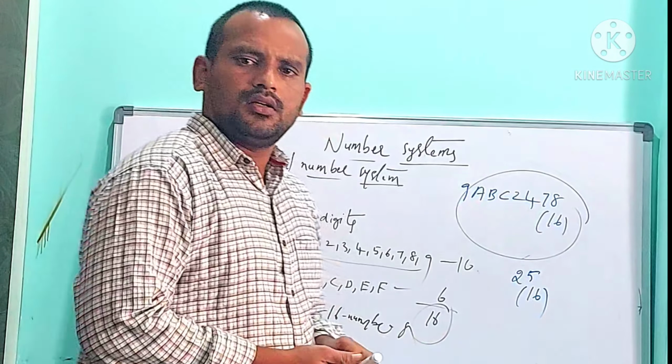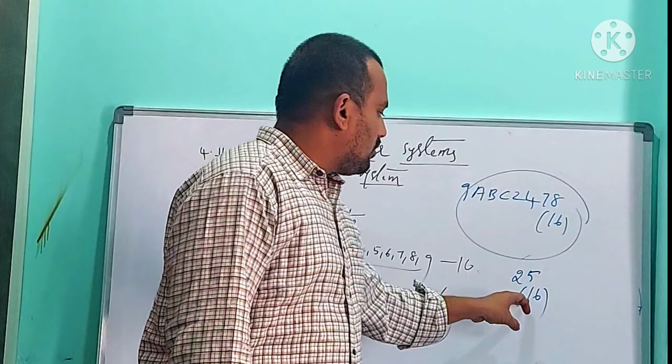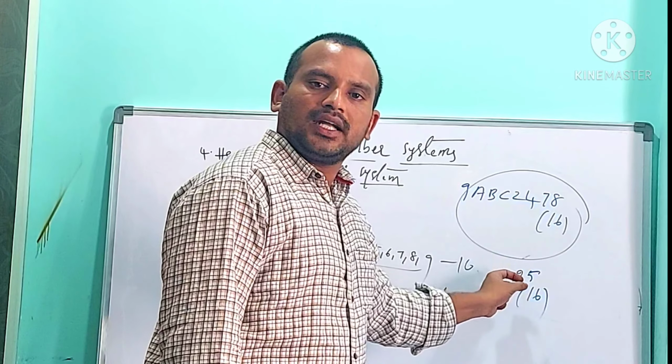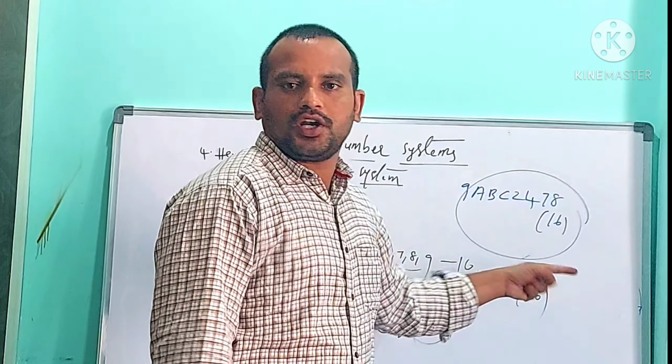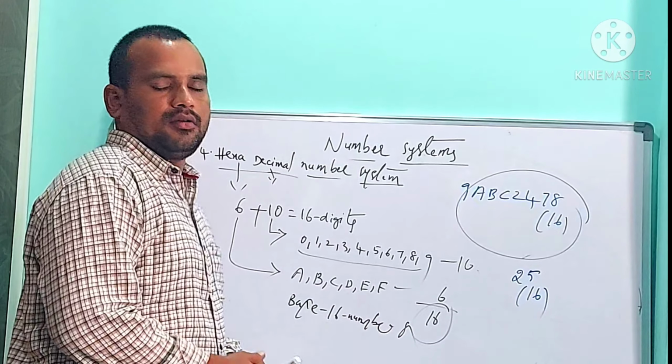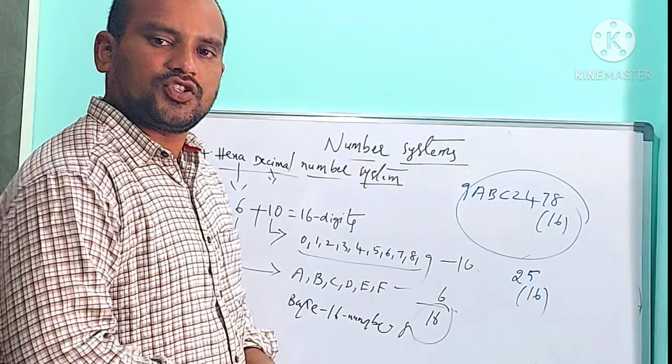Yes, obviously, because hexadecimal means what? It must contain base value 16, and that number should contain digits from 0 to 9 combination and A to F alphabets. Yes, it is the best example for hexadecimal number system.